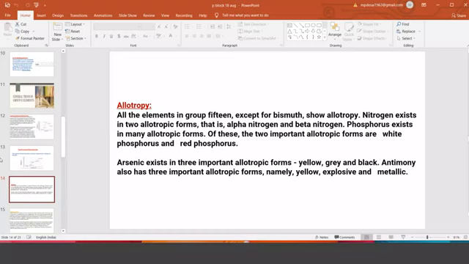Allotropy is the property, or the phenomenon, of an element to exist in different forms. Carbon exists in different forms, in the graphite form and in the diamond form. In the same way, nitrogen also occurs in different forms. Why do we see this allotropism only with a few elements? It is because of their occurrence in nature, whether the element occurs in more or less quantity, that is one. And second is how that element is formed, how it is prepared by nature, under what conditions. So all that matters. Therefore, it is not with everyone.